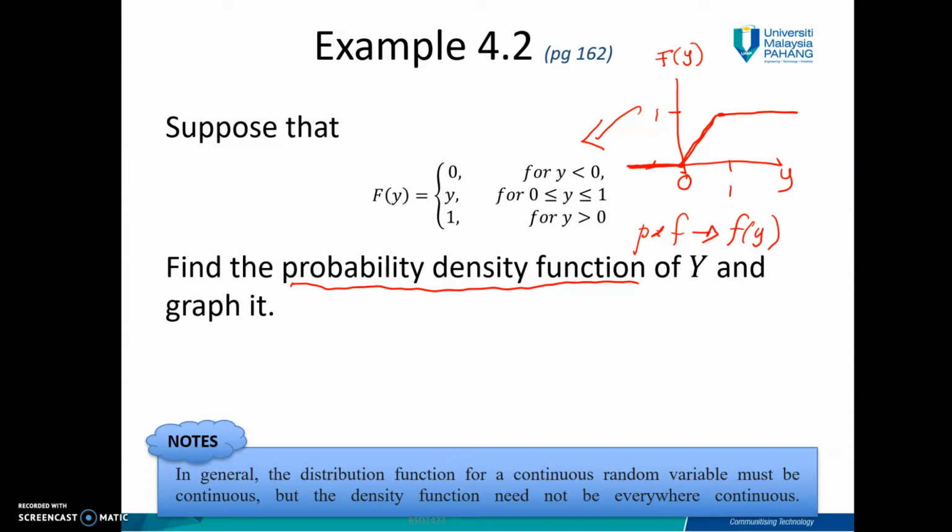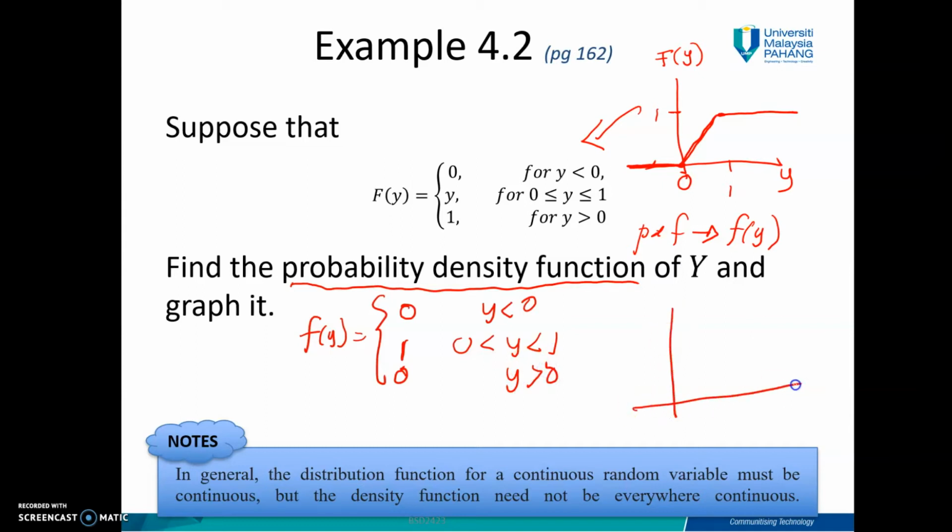But now the question asks you to find the PDF, which is small f. So how to find it? Based on the previous theorem, you should differentiate. In order for you to get f(y), you differentiate 0 with respect to y, you get 0. You differentiate y with respect to y, you get 1. You differentiate 1 with respect to y, you get 0. So that's for y less than 0, between 0 and 1, and greater than 1. Then when you graph it, here is your small f(y).